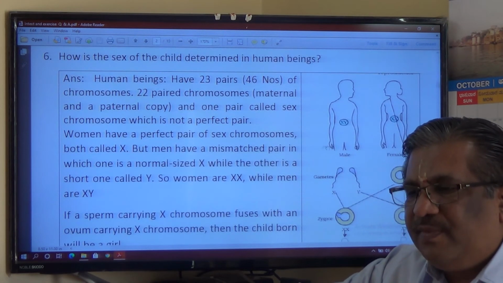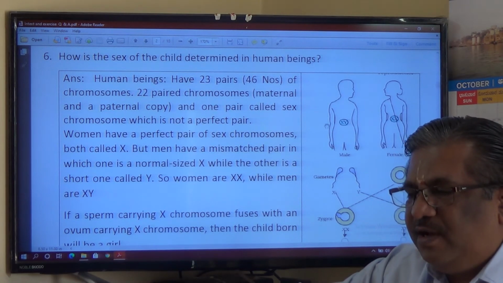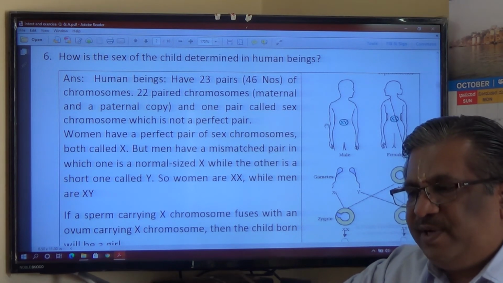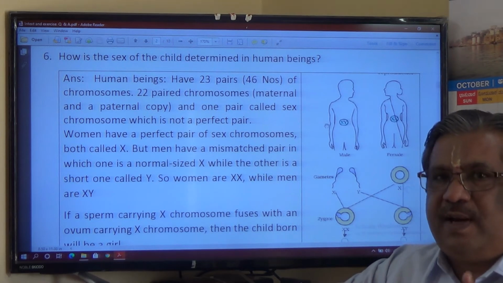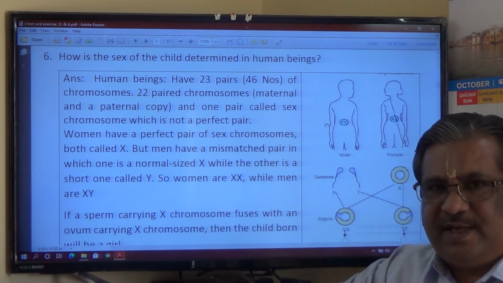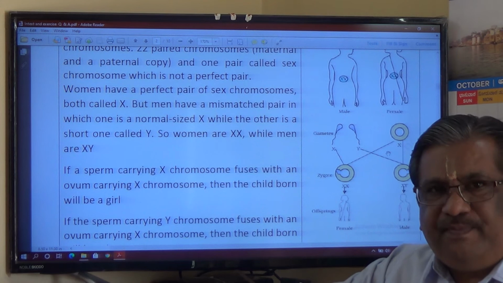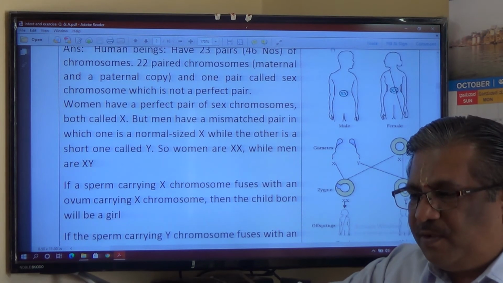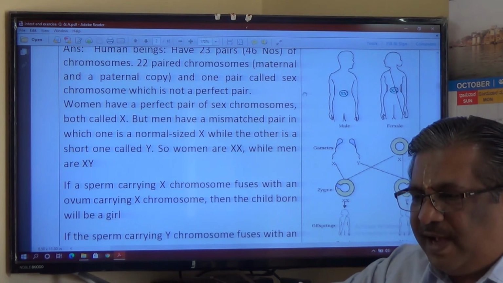Next, how is the sex of a child determined in human beings? See, first of all, for sex determination in human beings, the answer should be accompanied by a very good pictorial representation, a schematic sketch. Please refer to your textbook diagram, and instead of drawing the man and woman, you mention over here as parents, male, female.